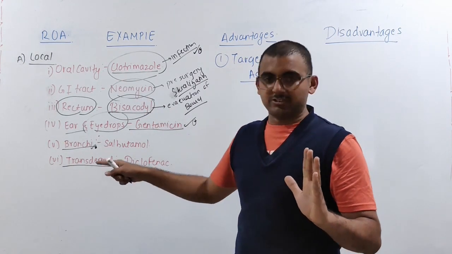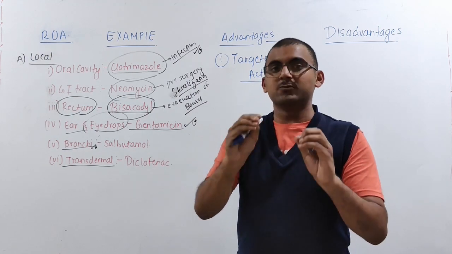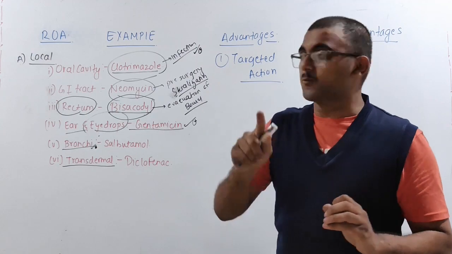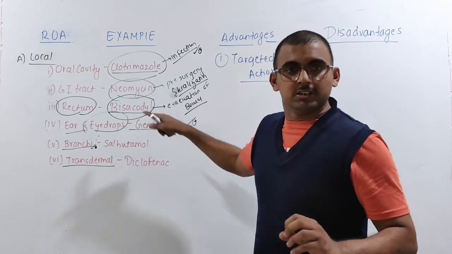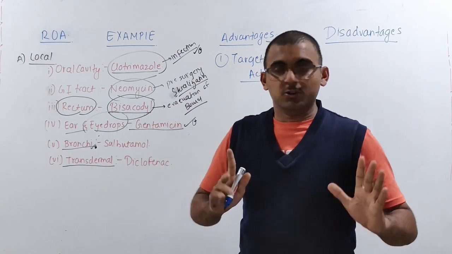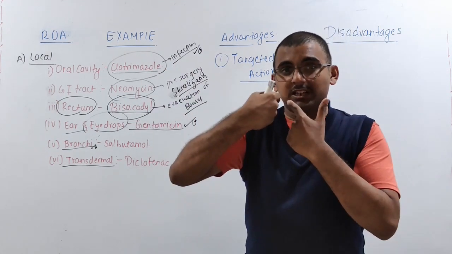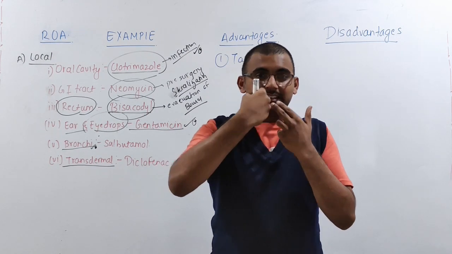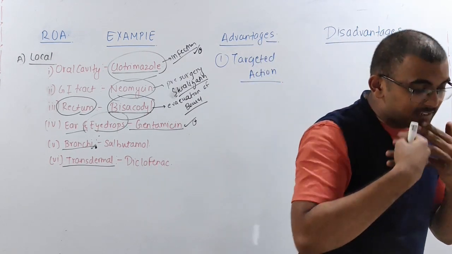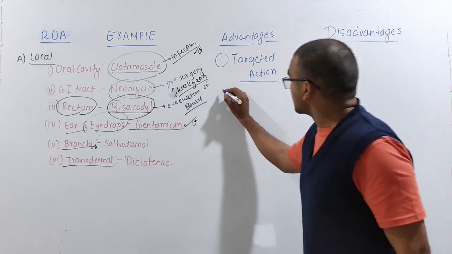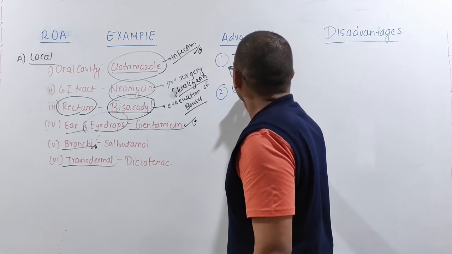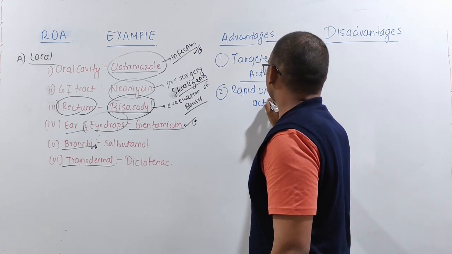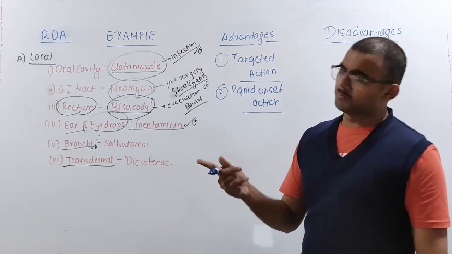In this route of administration, where we want the desired therapeutic outcome, directly we are going to apply the drug over there. For example, you want to evacuate the bowel, directly you are putting the suppository in the rectum. You want your infection in the mouth to get cleared, so directly you are going to apply a gel inside the mouth. Okay. So now the next advantage over here is that it is going to have rapid onset of action. Yes or no? So obviously, right?